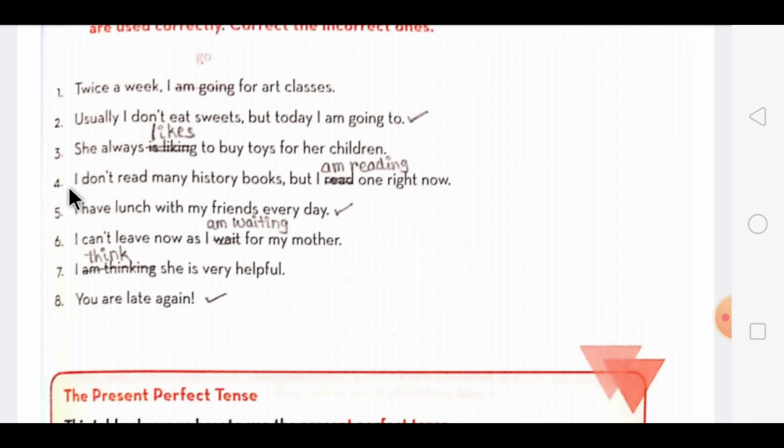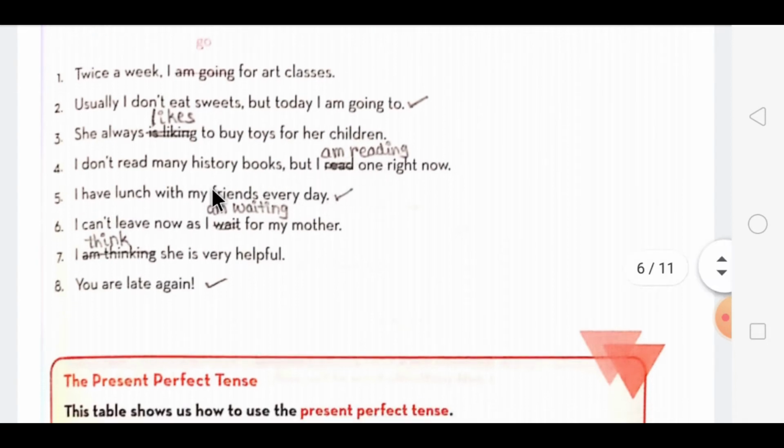Fourth one, I don't read many history books, but I read one right now. Now right now is given, so you have to use the continuous form, it is a continuous action. So instead of read it will be am reading. The fifth one is, I have lunch with my friends every day. Now an everyday action is given. So the form used is correct. So this sentence is correct.